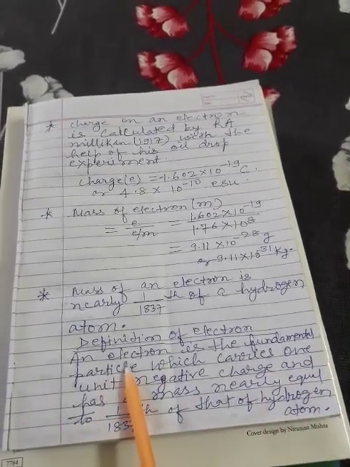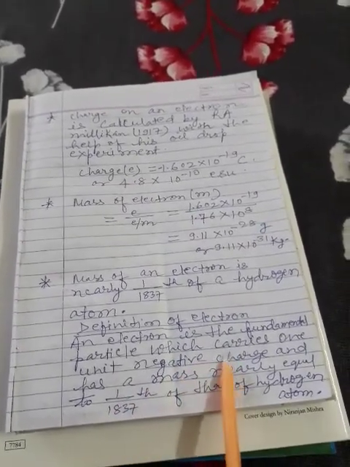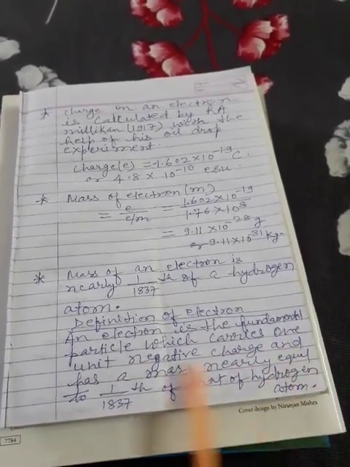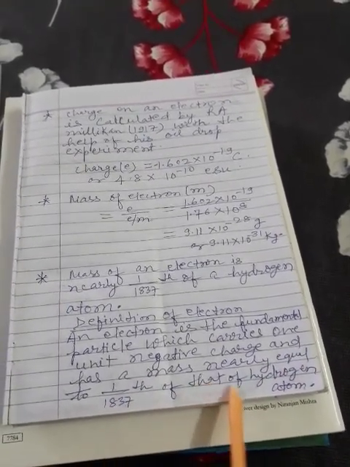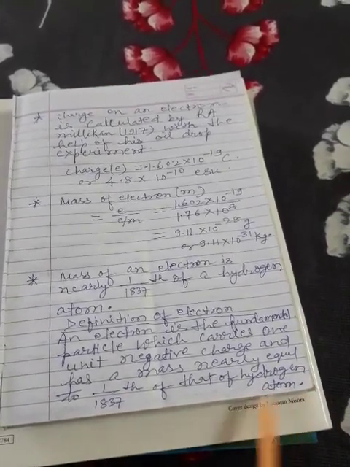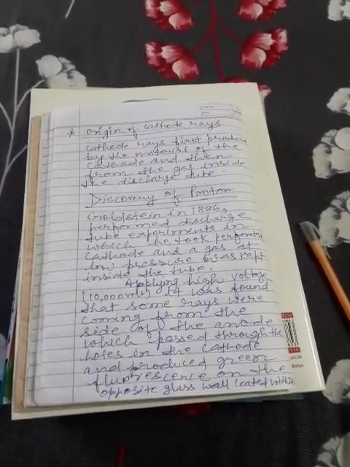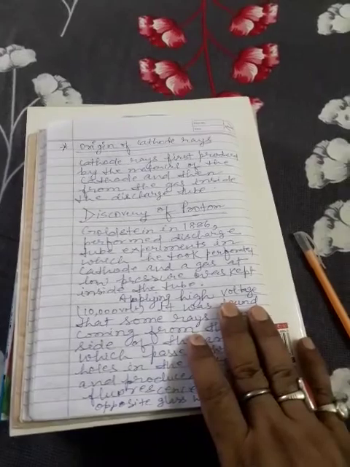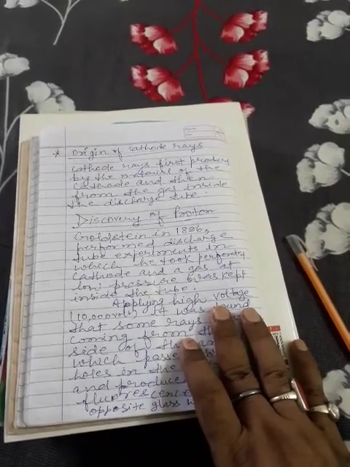Now, the definition of electron. An electron is a fundamental particle which carries 1 unit negative charge and has a mass nearly equal to 1 by 1837 of that of a hydrogen atom. Origin of cathode rays. Cathode rays are first produced by the material of the cathode, and then from the gas inside the discharge tube.